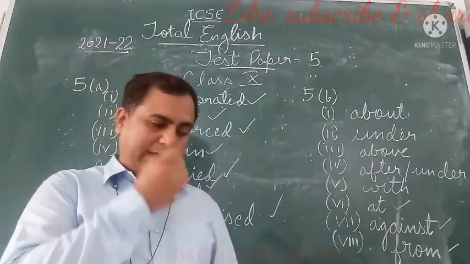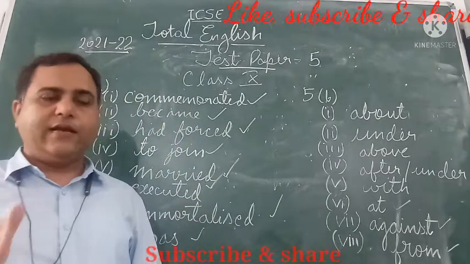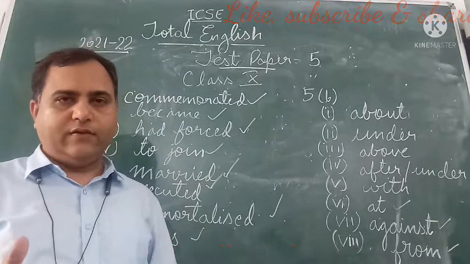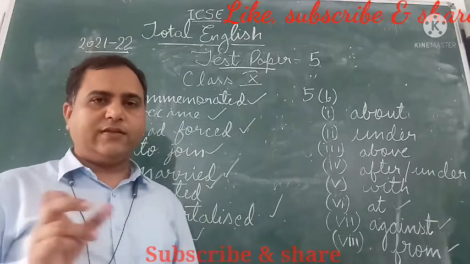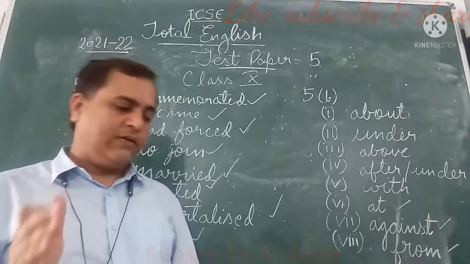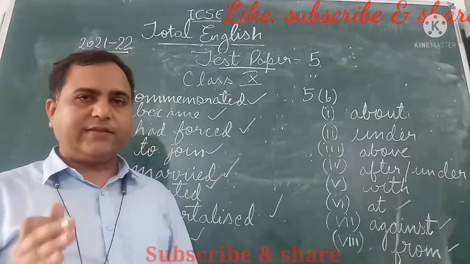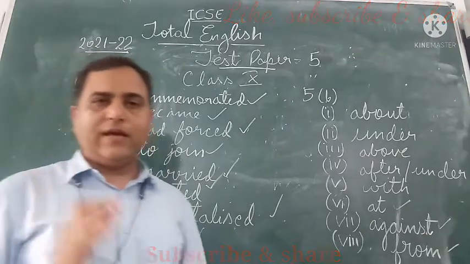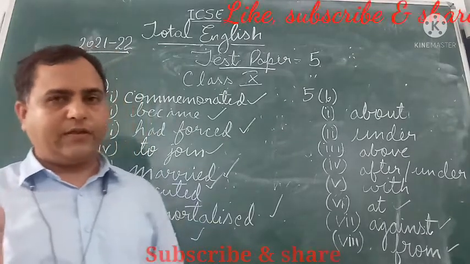Now, second one: Amit is a clever boy, the other boys are not so clever. How to join this? This is from degrees. The other boys are not as clever as Amit.